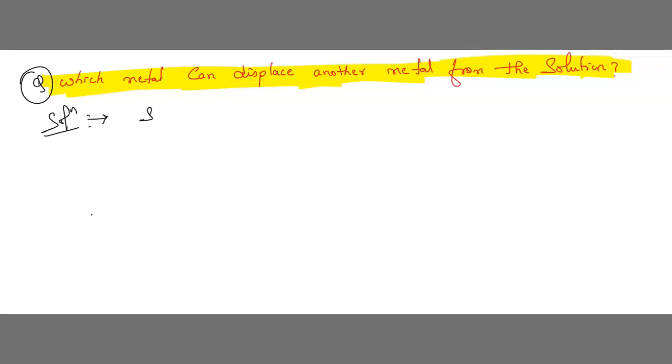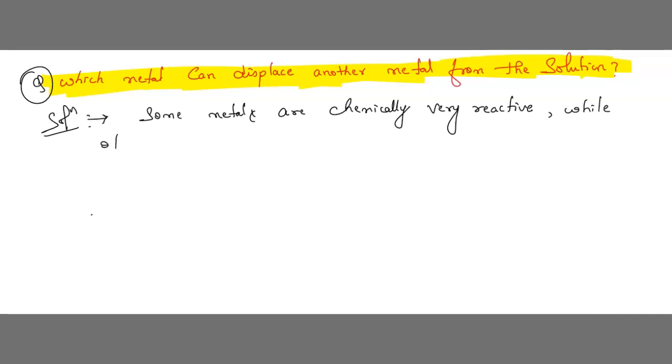What should we know? Some metals are, what, children? They are chemically very stable. Some metals are chemically very stable, or we can also say very reactive. Understood? While others are less reactive. Understood, children? Some are more reactive while some are less reactive.